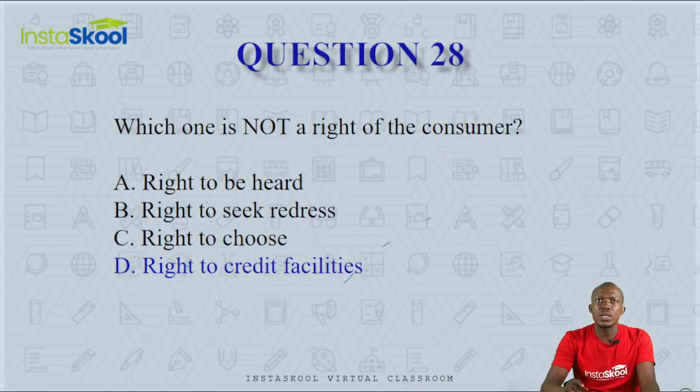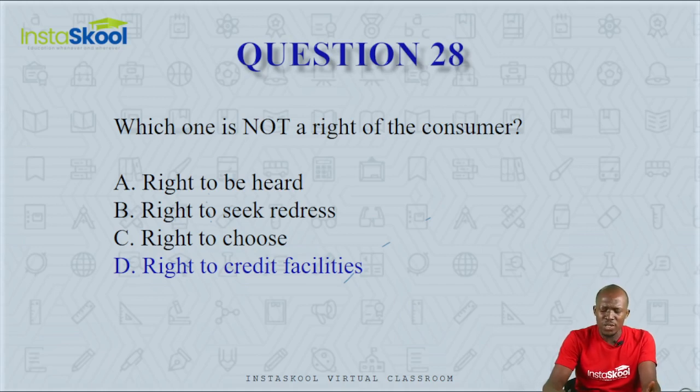Question number 28. Which one is not a right of a consumer? Right to be heard, right to seek redress, right to choose, or right to credit facility? A consumer has the right to be heard, to be listened to. If a consumer has concerns or complaints, he has the right to be listened to.